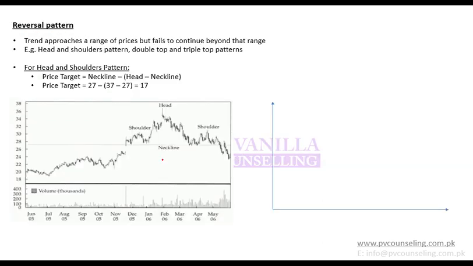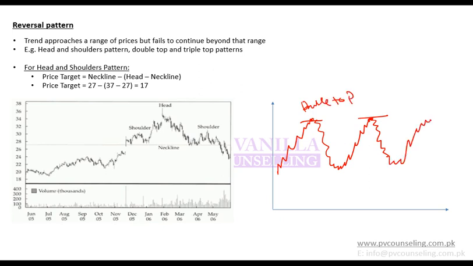And there can be other examples of reversal patterns, like double top, triple top, double bottom, triple bottom. So double top is when the stock price goes up and goes down, then goes up again and starts falling. This is known as double top. And if this happens 3 times, this is known as triple top.